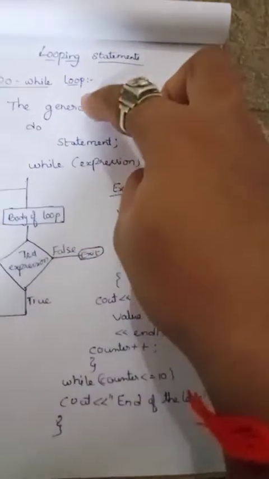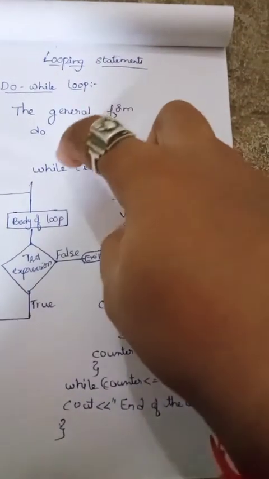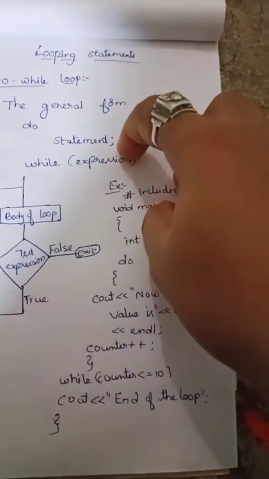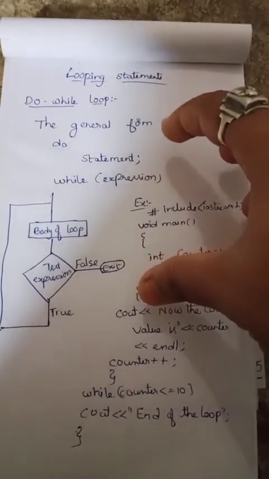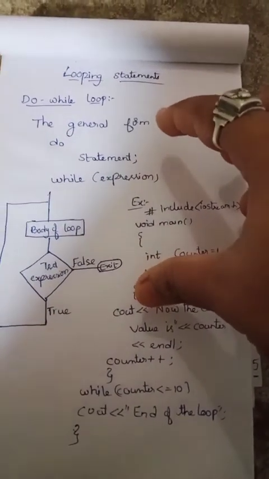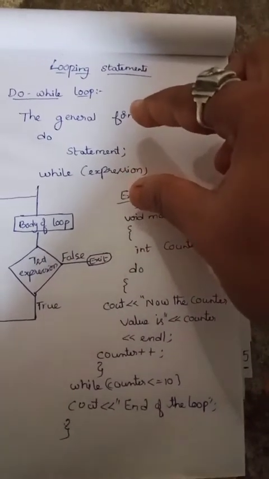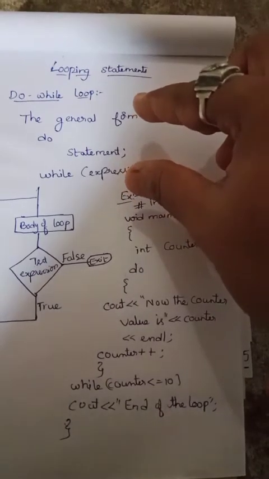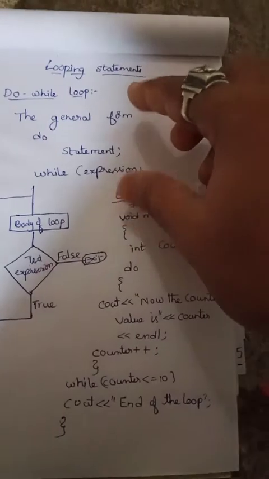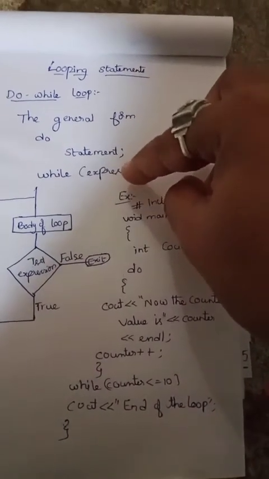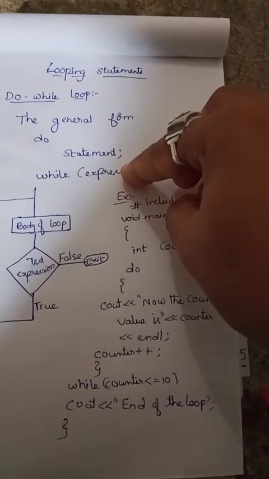Here, the general form of the do while loop is do statement while expression, where the statement is a single statement or compound statement. In contrast to while loop statement, body of loop of do while loop is executed one or more times. In do while loop, first the statement is executed and then the expression is tested.